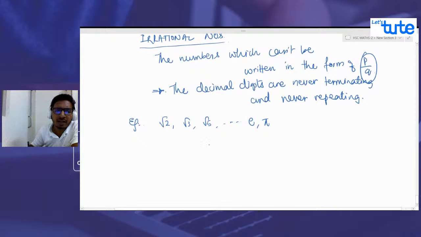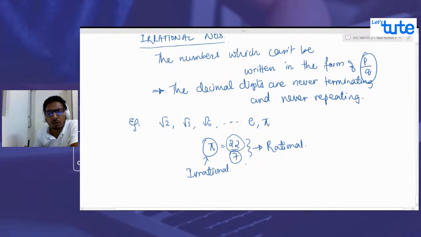Let me give you a fact. Generally, I've seen many times people write the value of pi as 22 by 7. This itself is contradictory because 22 by 7 is a rational number. Why? Because 22 is an integer and 7 is an integer, and the ratio of two integers is always rational. Correct? This is rational. But on the other hand, pi is irrational.